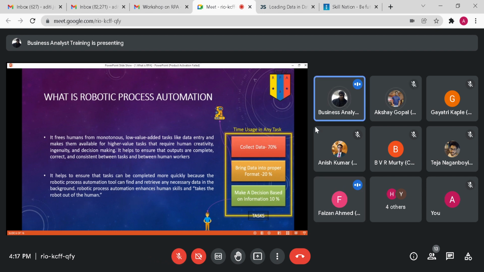So how do I know which stock to buy, which to sell? I will look at the ratios. But to calculate these ratios, I need to collect data. Now the same thing an RPA robot can do. While the trader is off his working hours, the RPA robot can look at all the websites. You can tell the robot, okay, go to these websites and find the data for these stocks and